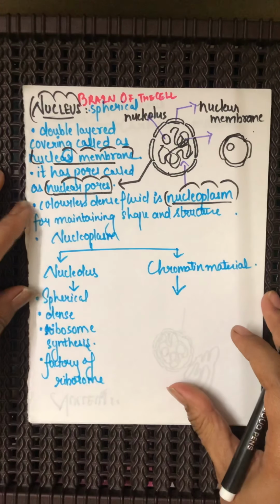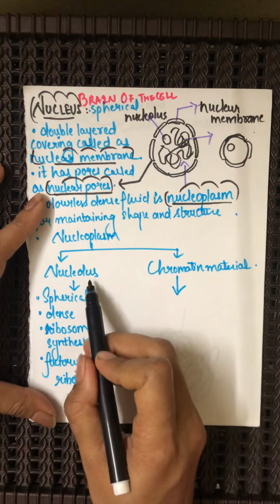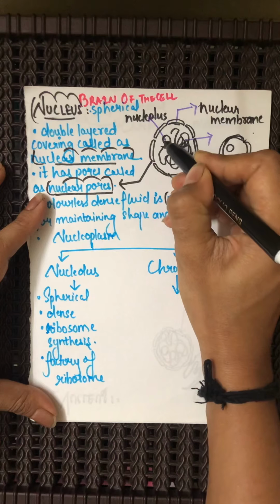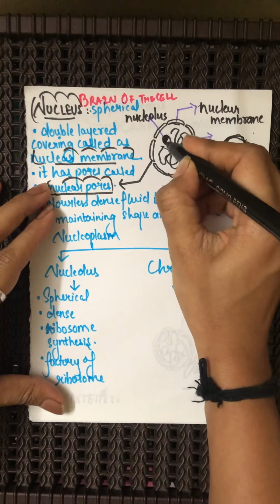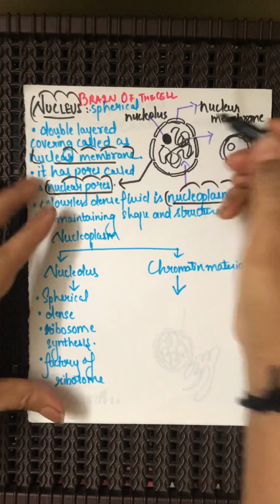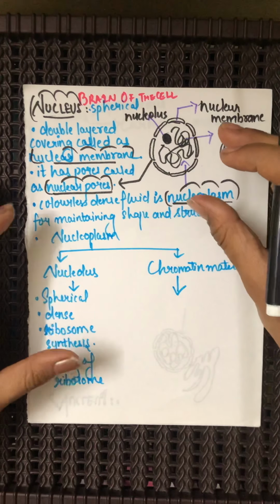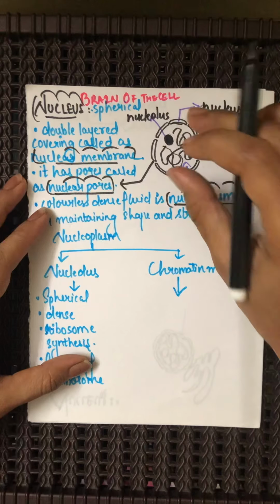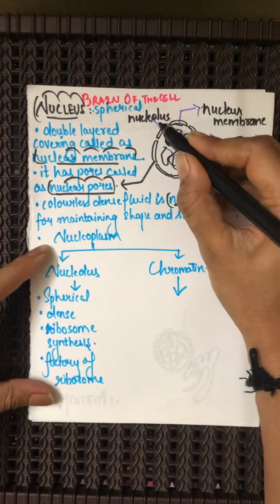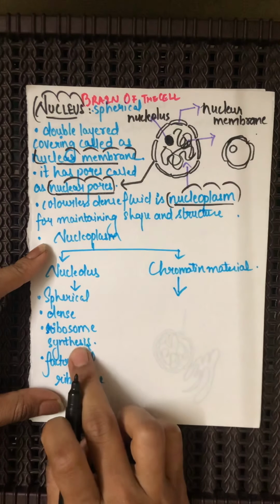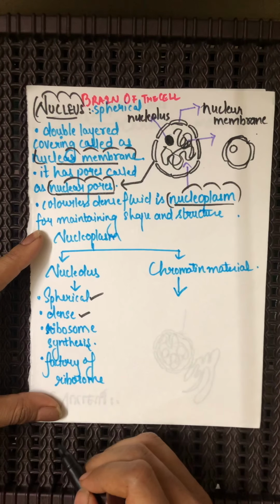It is spherical and dense, the densest part of the nucleus. When the nucleus is stained and visualized under the electron microscope, the most dense part is the nucleolus.